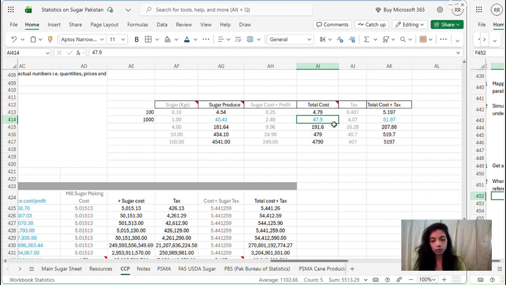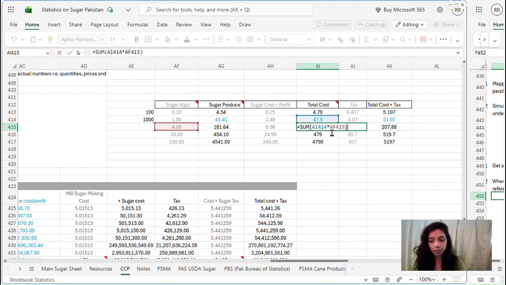So we are going to now scale it on these numbers as well. So this was the total cost. Now, the same concept is going to be applied here as well, but again we are going to pick the multiplication numbers the same as these. So we multiplied these numbers with this. Now we are going to multiply these numbers with these numbers, and we are going to keep the reference point these values here. So 47.9 was the cost.